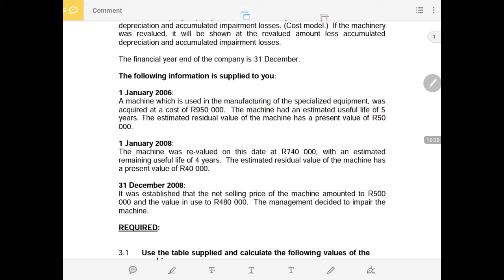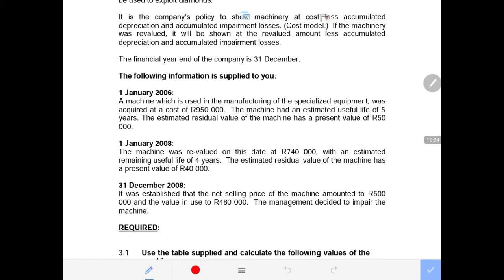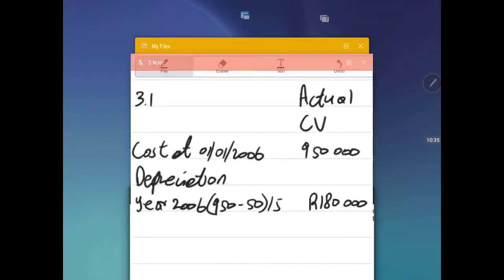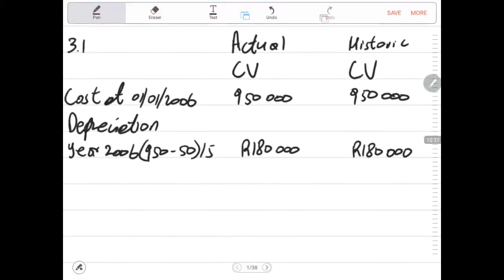Now, remember, historic remains historic. So now remember again, this change in estimate happens in the year 2008. That means depreciation for the year 2007 still needs to be taken into account. So now let us take into account depreciation for the year 2007, which obviously will be the same calculation, 950,000 minus 50,000 divided by 5 years.